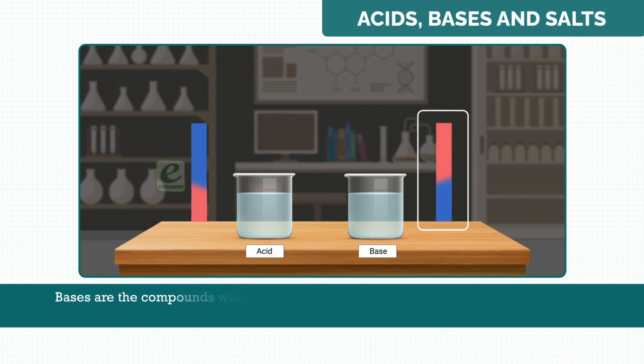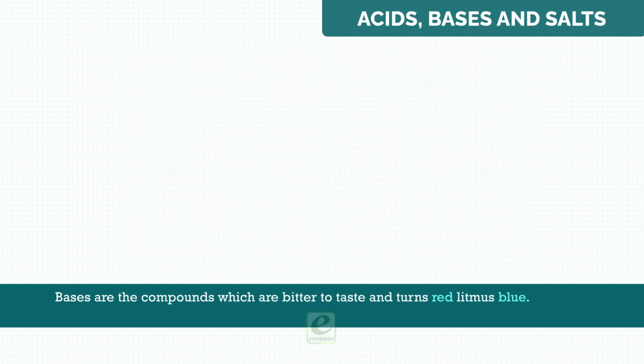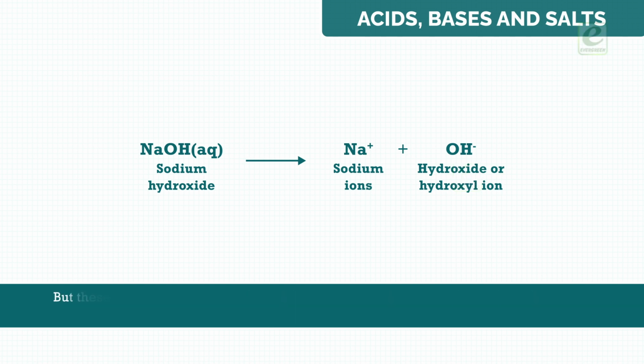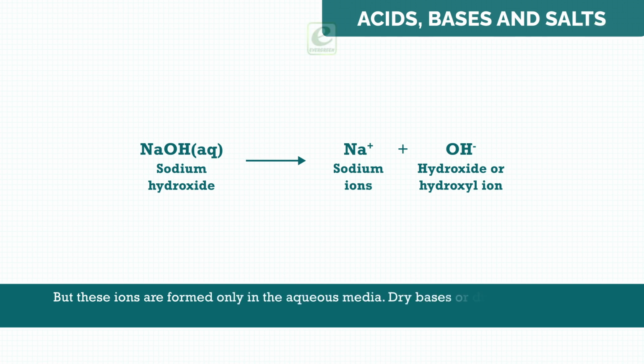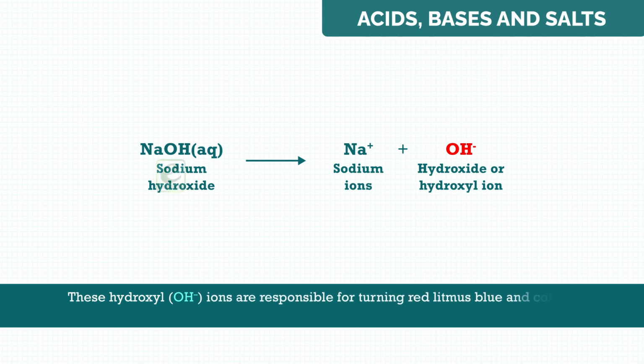Bases are the compounds which are bitter to taste and turn red litmus blue. The most important property is that they ionize in aqueous solution to yield hydroxyl ions. But these ions are formed only in the aqueous media. Dry bases or dry compounds do not yield any ions. These hydroxyl OH negative ions are responsible for turning red litmus blue and color of indicators.